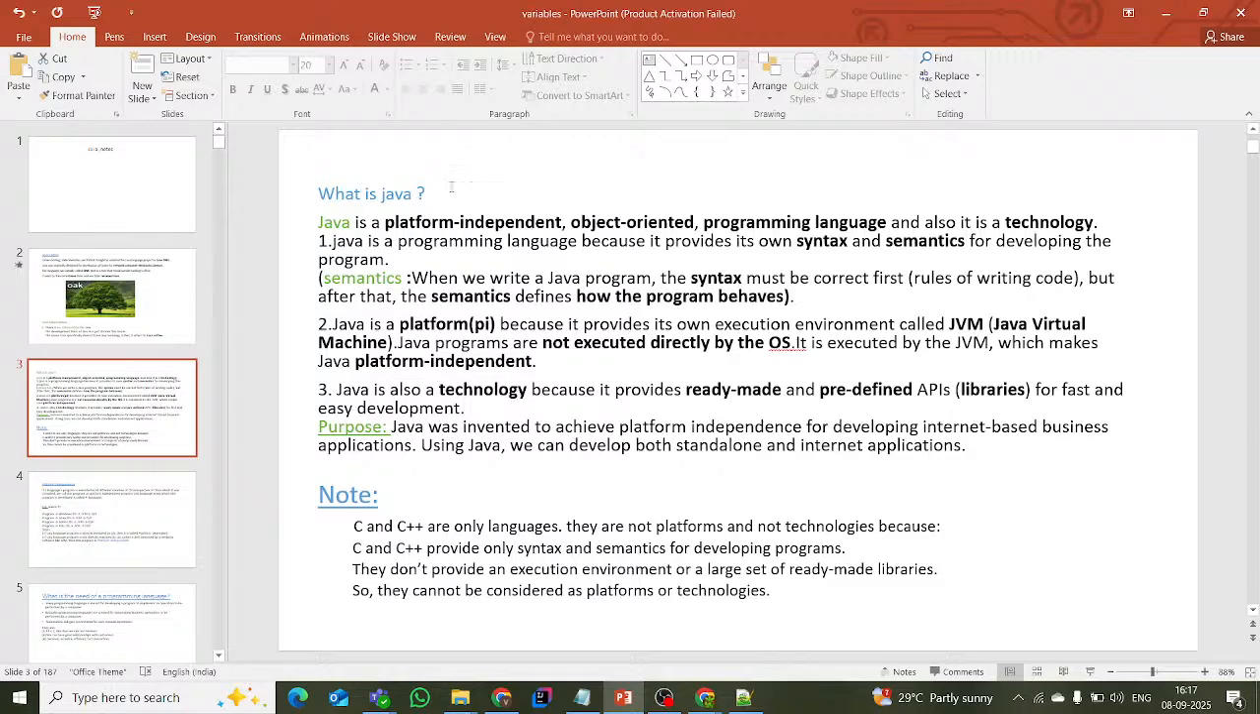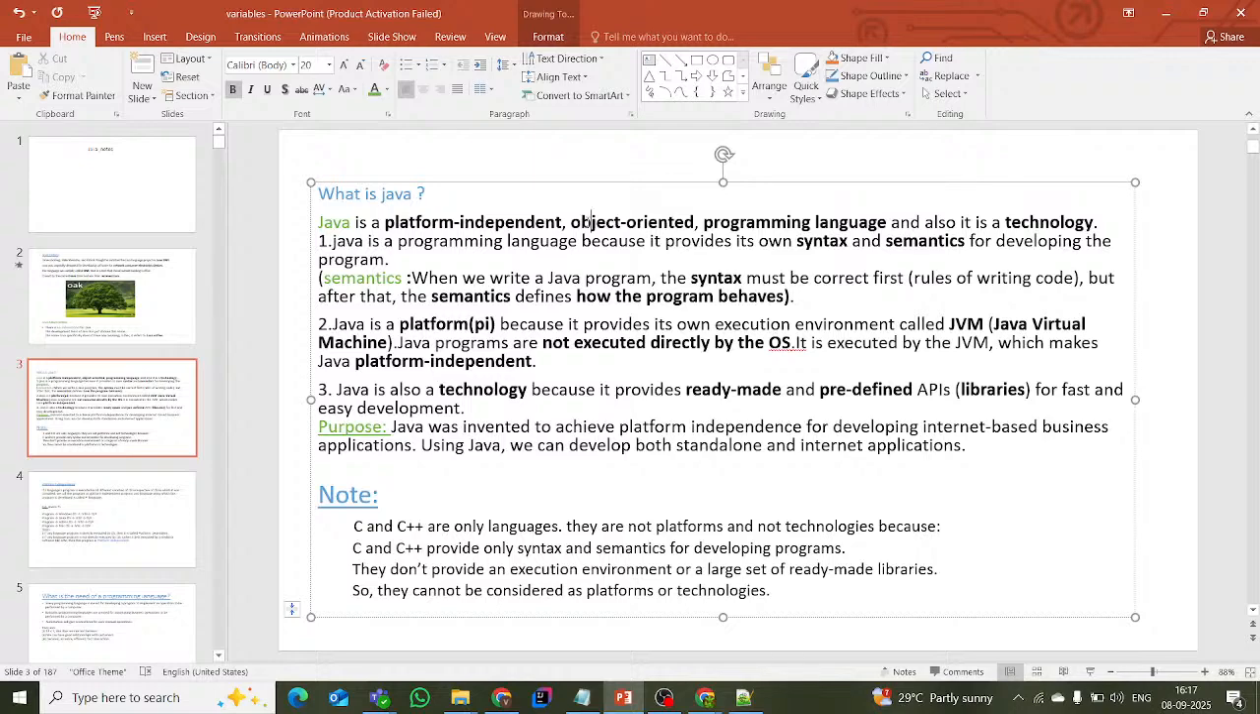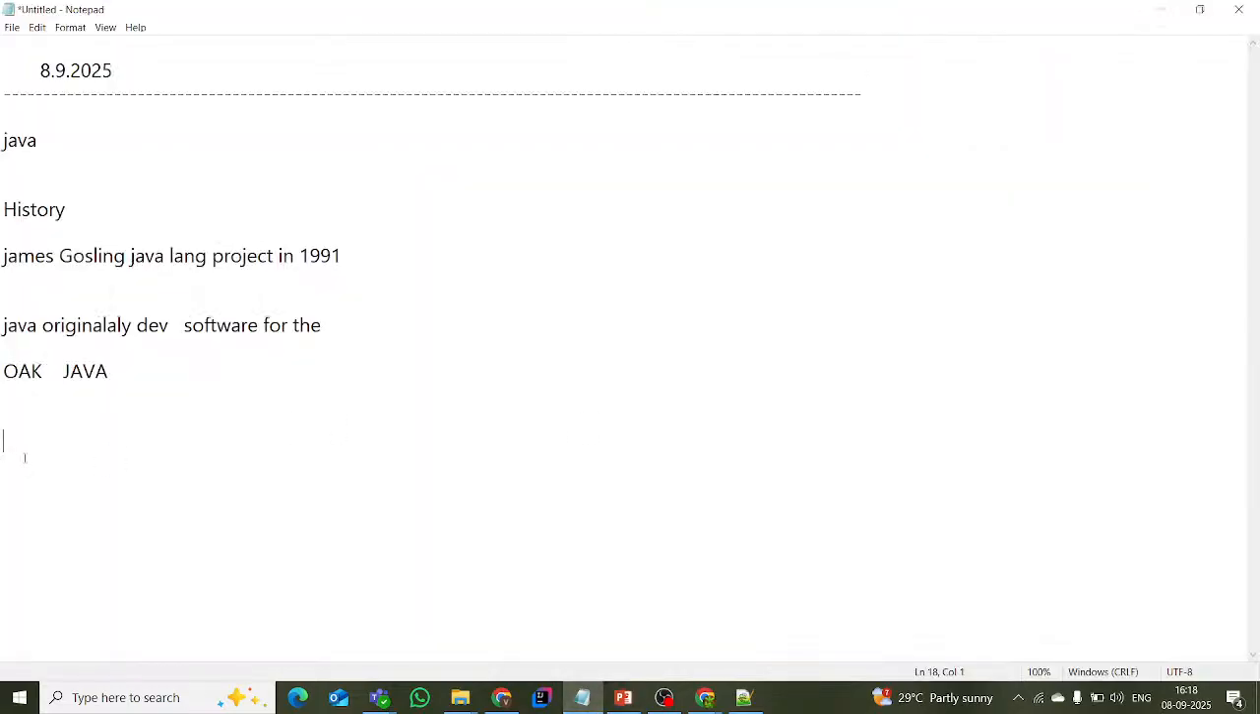So here, Java is object oriented. We will discuss this briefly in due course. First of all, we will discuss Java as a programming language. Why? It contains its own syntax. Suppose I want to create one class. The class syntax is: class followed by the class name. Suppose I take the class name as Sample, then open braces, close braces. See, this is the syntax of the class.